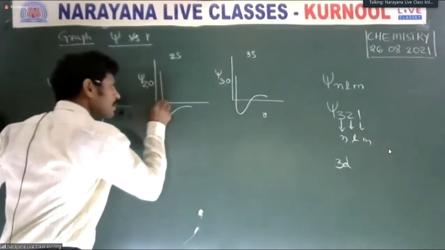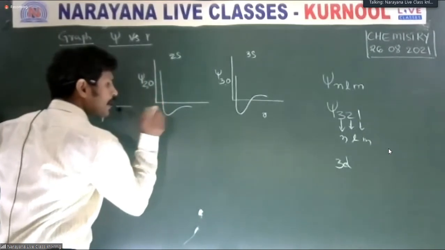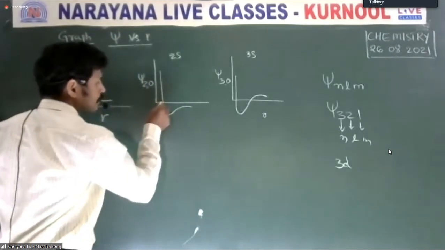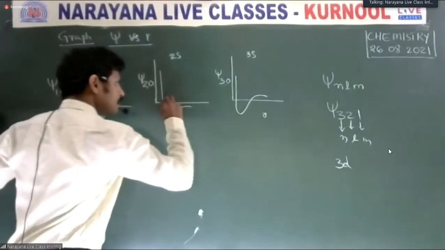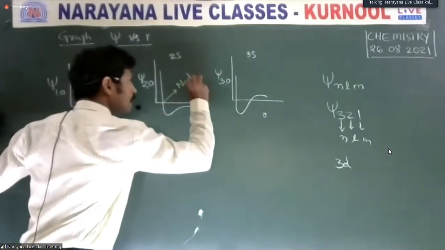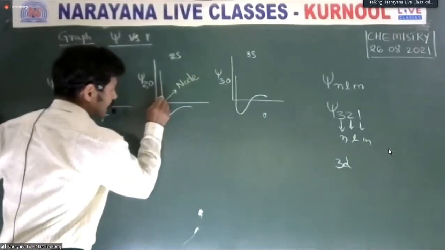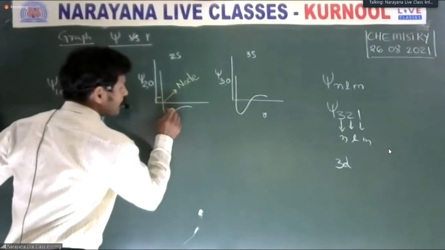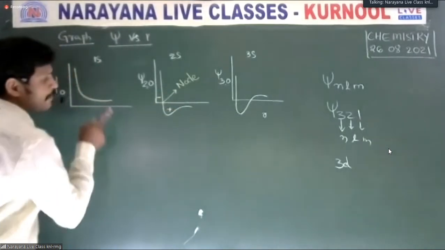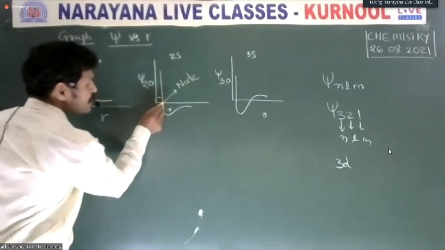The point where the curve contacts the axis is called a node. You observe here, maybe it is a negative value. What about here? Positive. Psi may be positive, negative, or here 0.